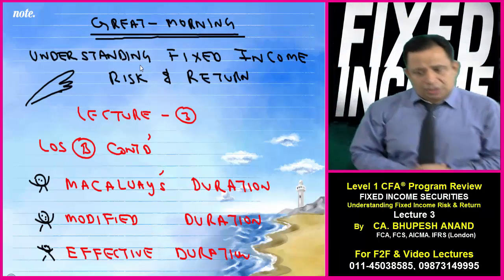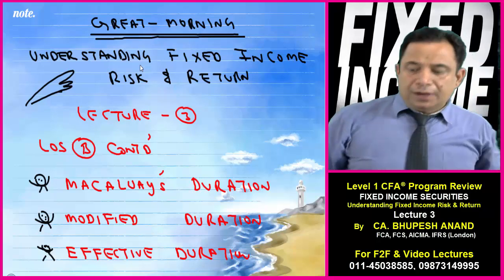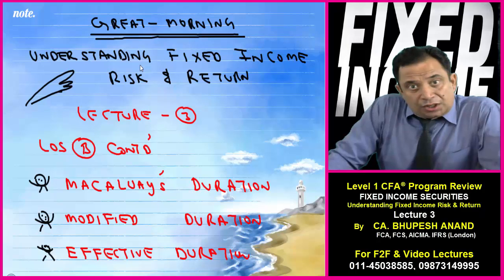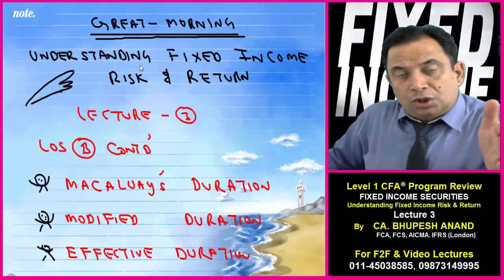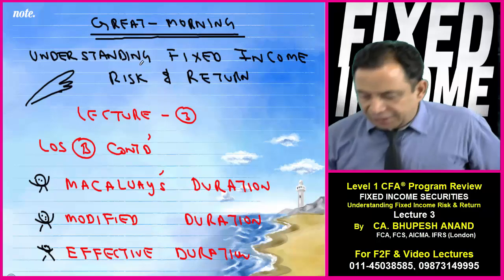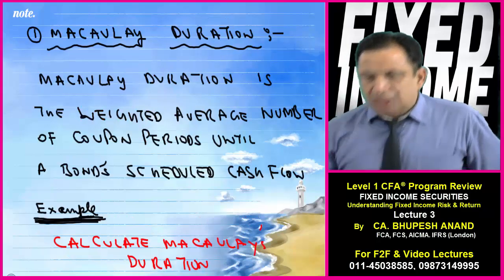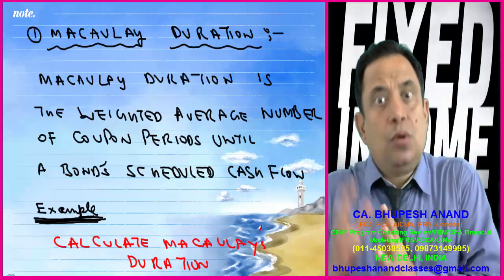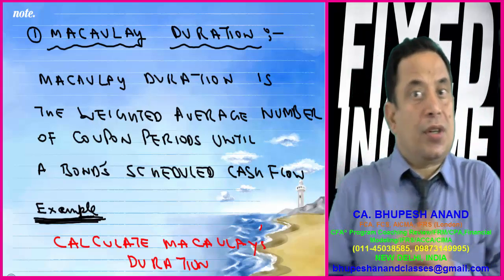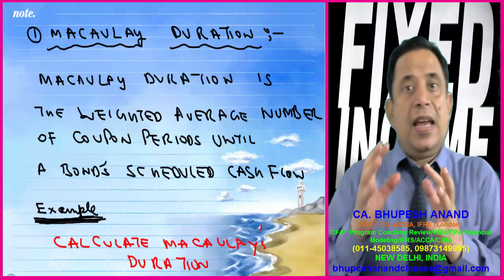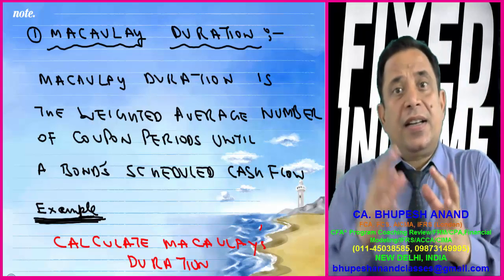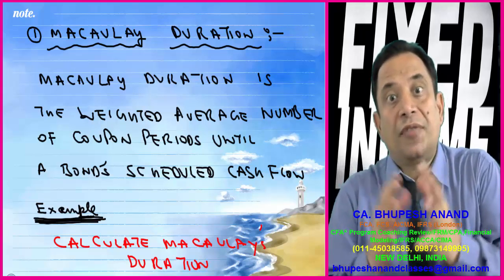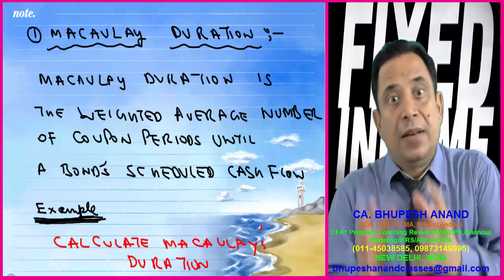So please take out your registers. Lecture number 3, learning outcome number B continued. Macaulay's duration, modified duration. In today's lecture, I will be focusing more on modified duration and effective duration. In the last lecture, lecture number 2, I told you that Frederick Macaulay is the person who invented the concept of duration, and he invented how to calculate the weighted average of the different types of bonds or securities available in the portfolio.